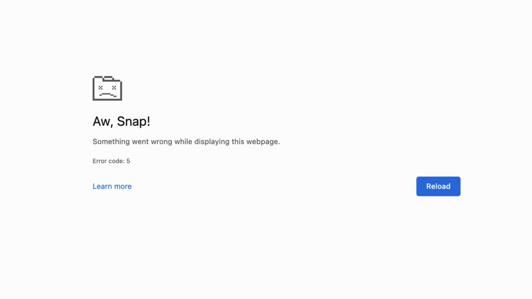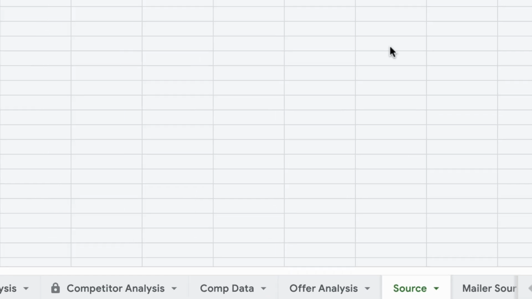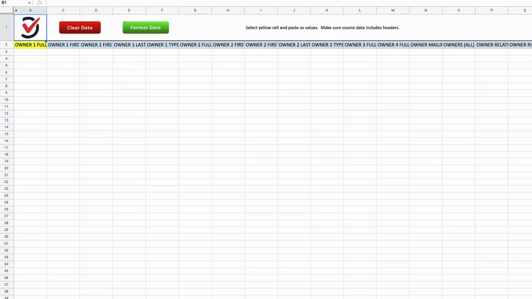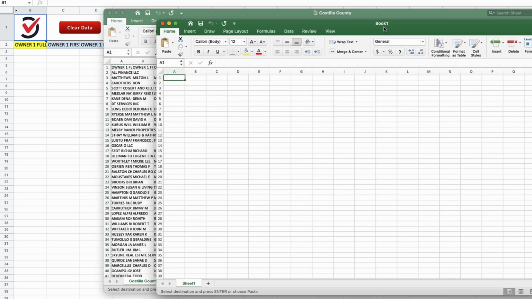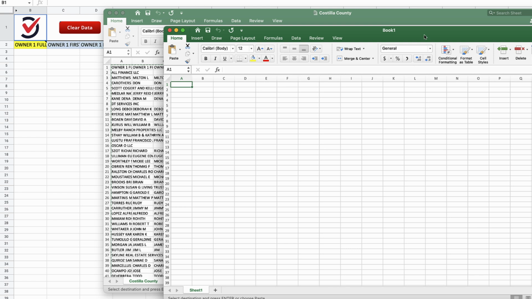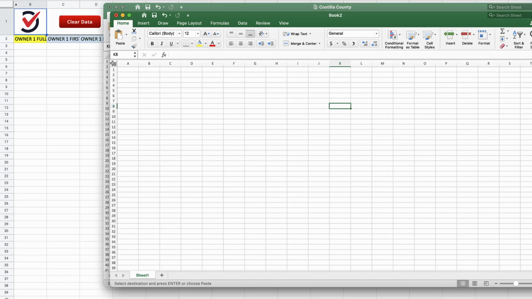So now I have to go back to that same tab, go back to the source tab here. And what Howard was telling me to do was to open up a new Excel spreadsheet. So this is the original one. Then we're going to open up this new one. And this is actually an Excel file, not a CSV file like this one is. So we're going to, again, copy this and then go over to this new spreadsheet.